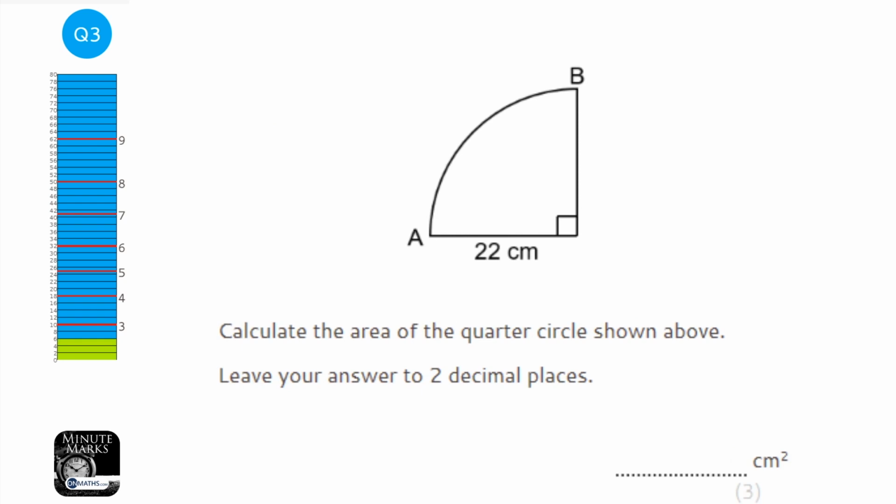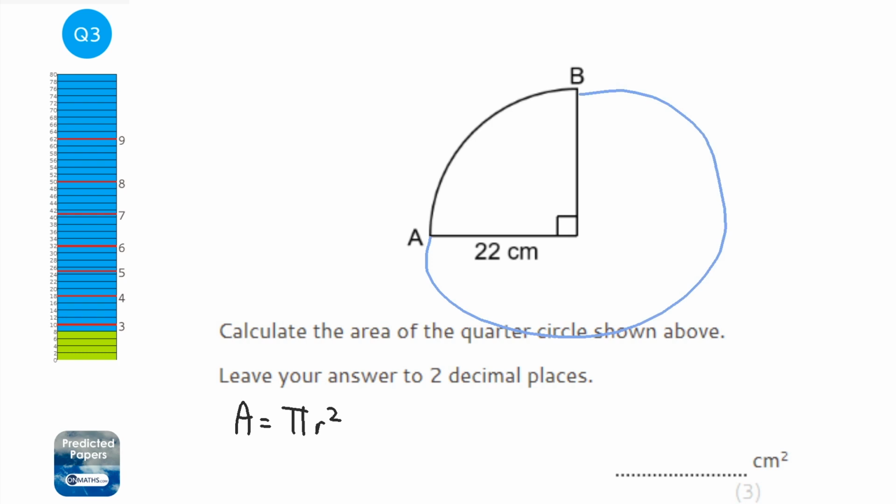So for this question, we just need to remember the area of a circle. Now the area of a circle is going to be pi r squared. Now that's the area for a full circle, my dodgy circle there, but we only have a quarter of it. Now if you have a look, that length there, the 22 centimetres, is going to be the radius of a full circle if I drew the circle properly. So we know what the radius is, and all we do is we times it by the fraction of the circle we have, which is going to be a quarter. So it's going to be pi times r, which is 22 squared, times a quarter.